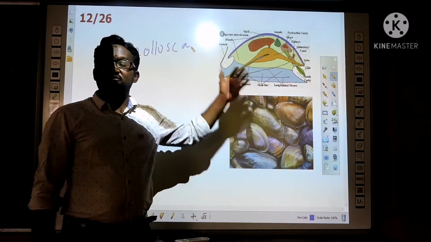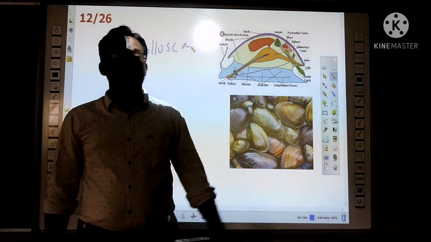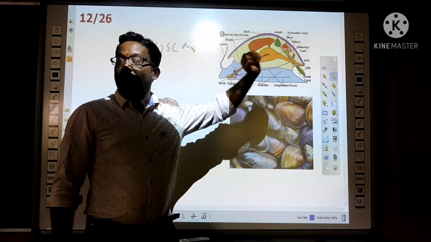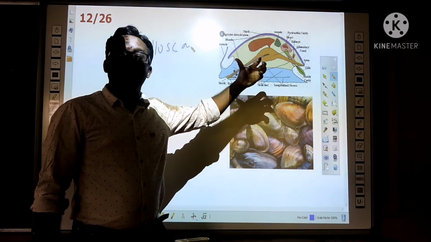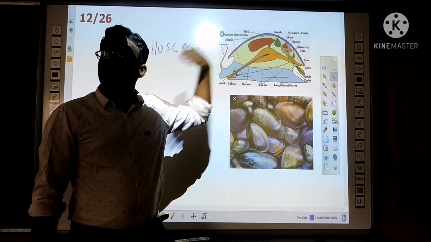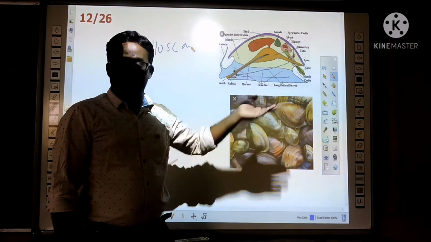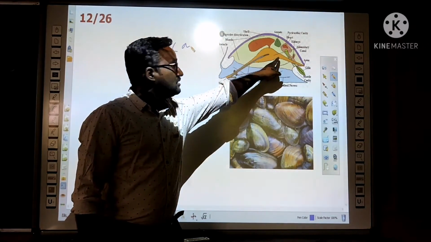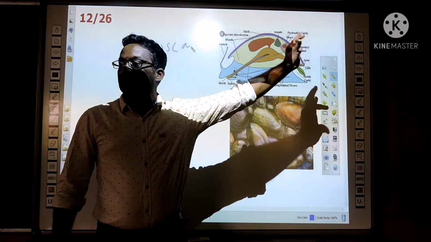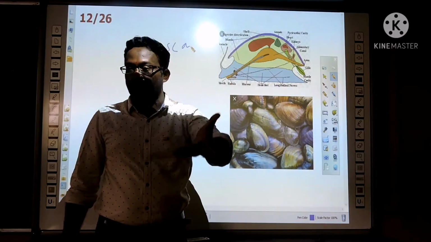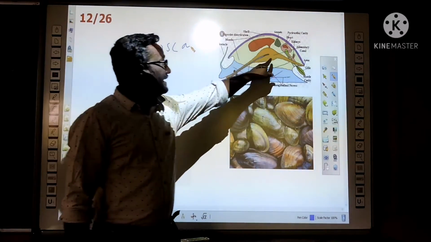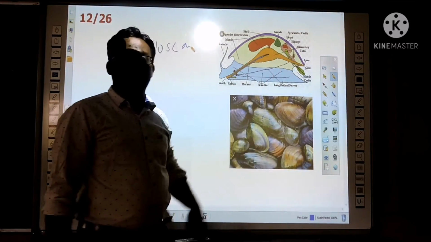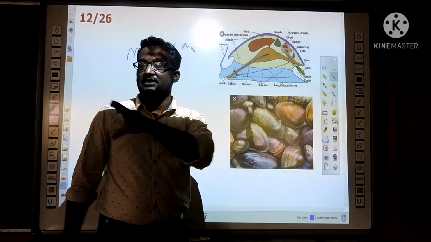They also have an open circulatory system. Blood flows in the body cavity only. But body differentiation and complexity is greater when compared to the previous phyla. For example, for excretion, which means the process of eliminating waste from the body, a kidney-like organ is there. See here, a kidney-like organ is there, but that is not the kidney which is present in higher animals.